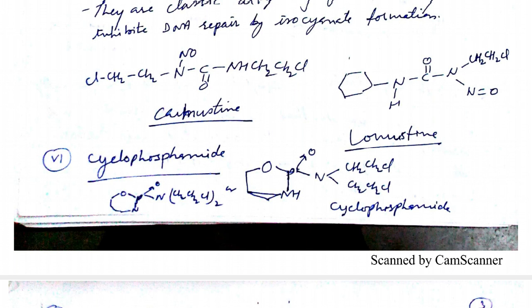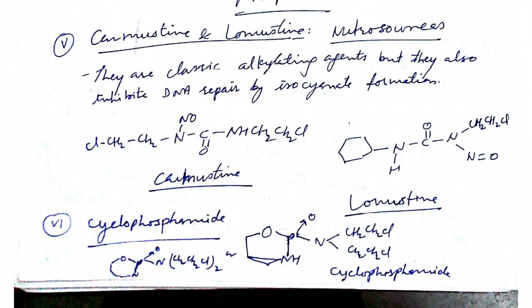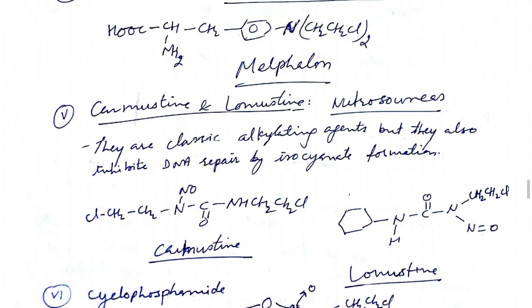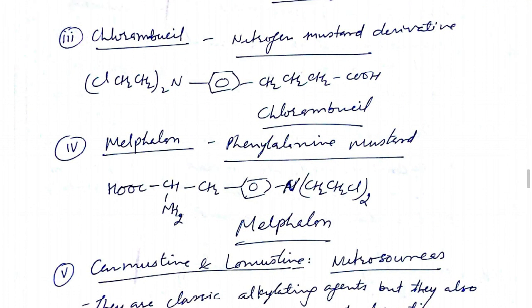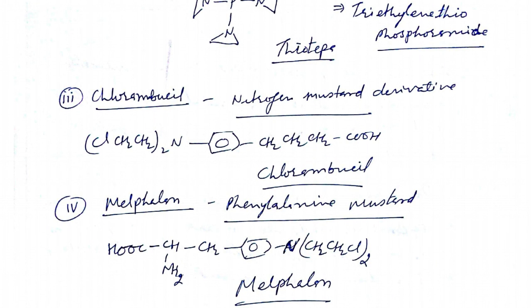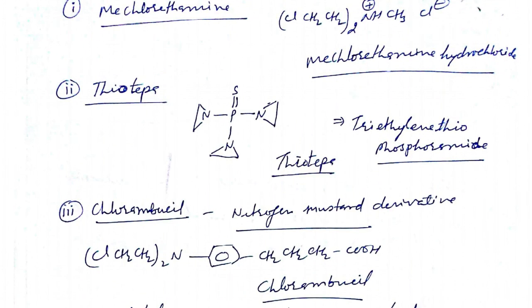So dear students, I am again revising these alkylating agents. Cyclophosphamide has a chloroethyl group. Carmustine and lomustine also contain the chloroethyl group. Melphalan also contains two chloroethyl groups. Chlorambucil also contains two chloroethyl groups. Thiotepa does not contain a chloroethyl group, but an ethylene group is there, because it has a three-member ring, with nitrogen containing ethylene groups: three nitrogens and three ethylene groups.